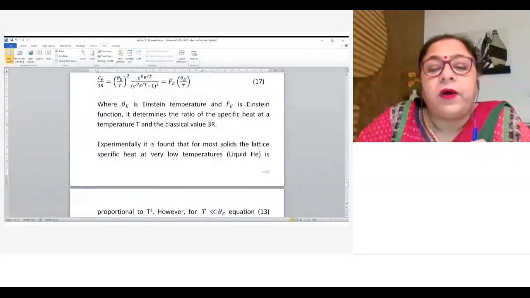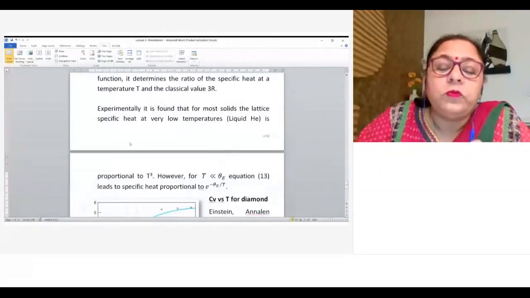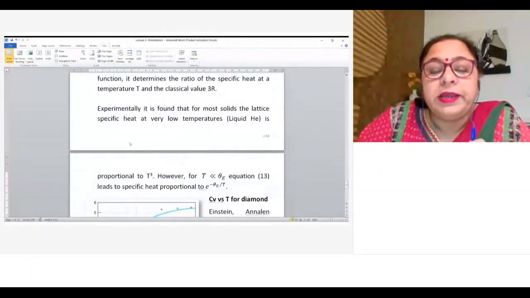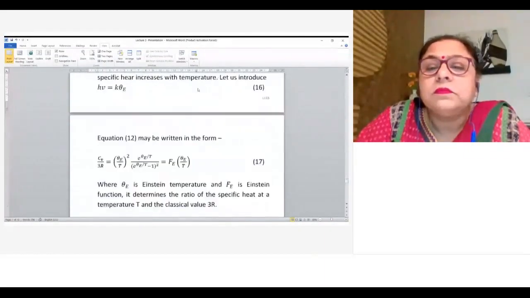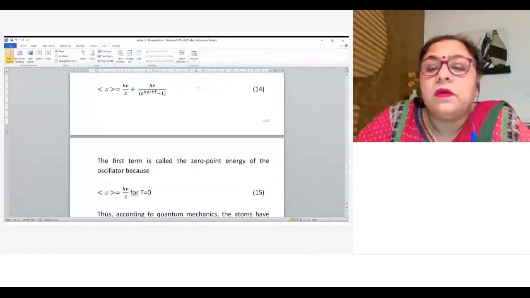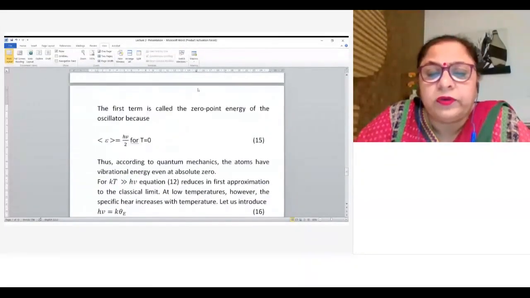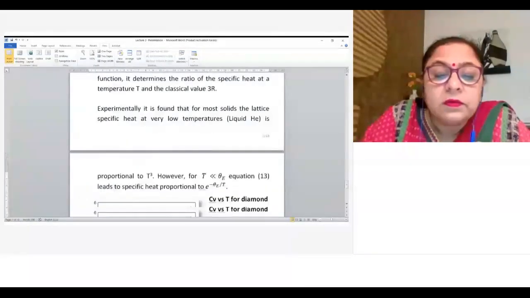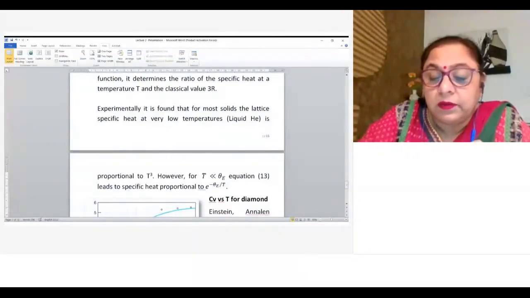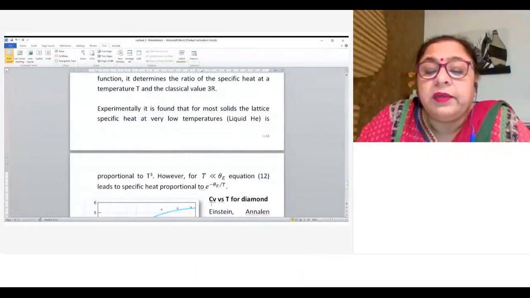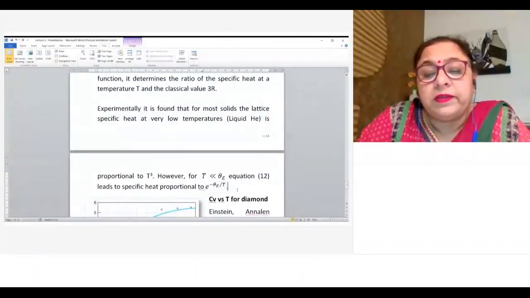And experimentally, it is found that for most solids, the lattice heat capacity at very low temperature is proportional to T cube. I told you in the beginning that T cube dependence of heat capacity is observed experimentally. If temperature is much, much less than the Einstein temperature, then equation 12 leads to a specific heat which is proportional to e to the power minus theta E by T. So rather than T cube dependence, it gives you an exponential dependence of heat capacity.